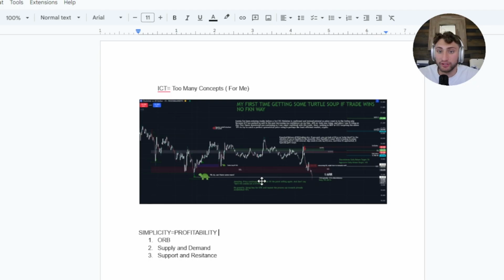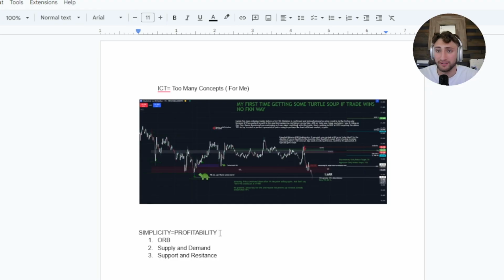But for example, this chart right here, I'm not saying this is all ICT traders. I'm not. But 9 out of 10 of them that I see, they have all these different order blocks and boxes and liquidity sweeps and fair value gaps. I mean, look at all of this on the chart here. That is a lot right there. And for a new trader who's trying to learn and struggling, that is a lot for somebody to go through.